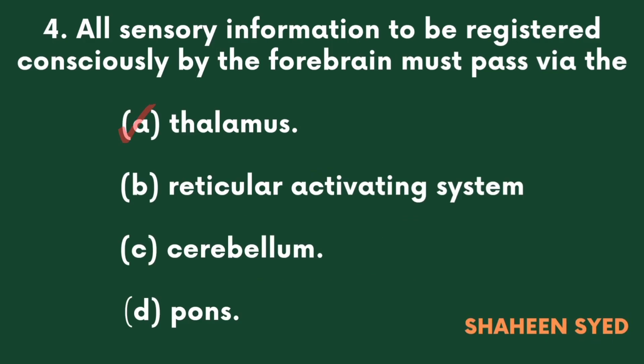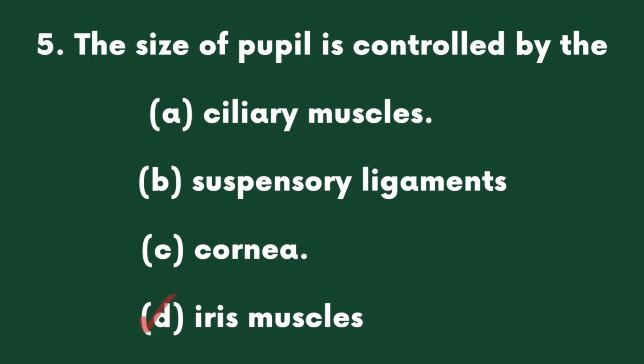All sensory information to be registered consciously by the forebrain must pass via the A. Thalamus, B. Reticular activating system, C. Cerebellum, D. Pons. The size of pupil is controlled by the A. Ciliary muscles, B. Suspensory ligaments, C. Cornea, D. Iris muscles.